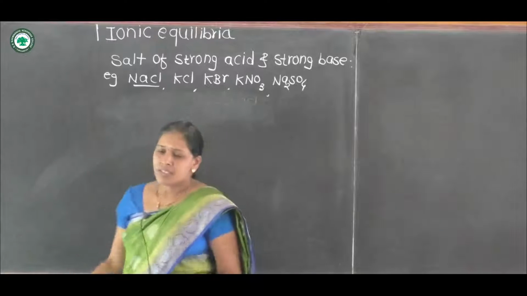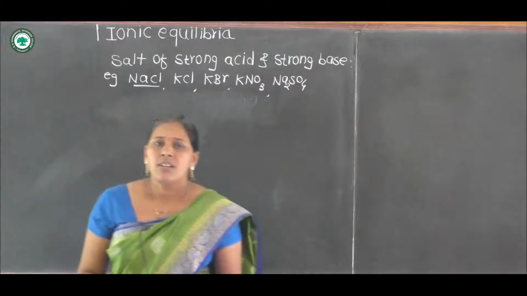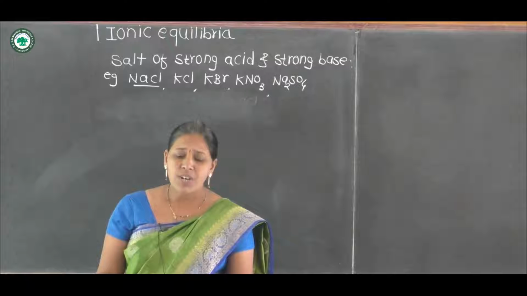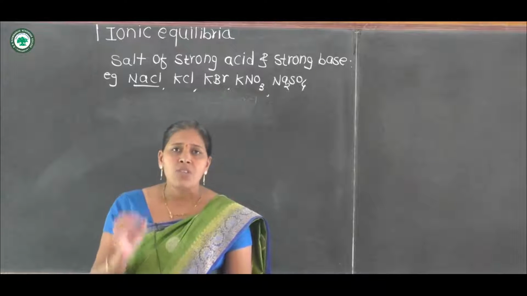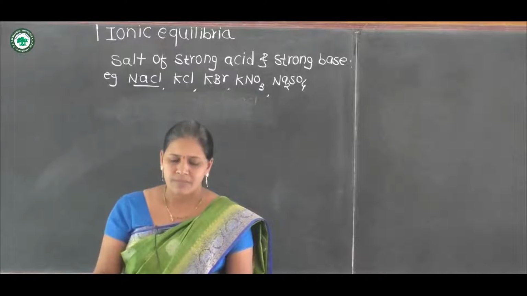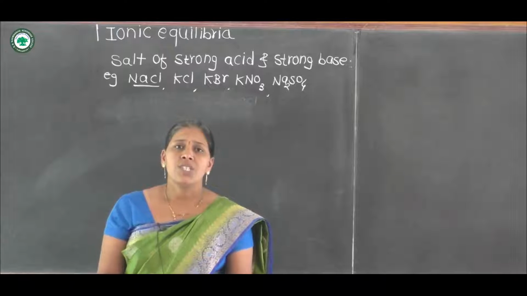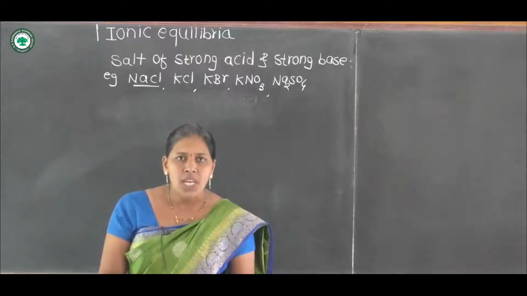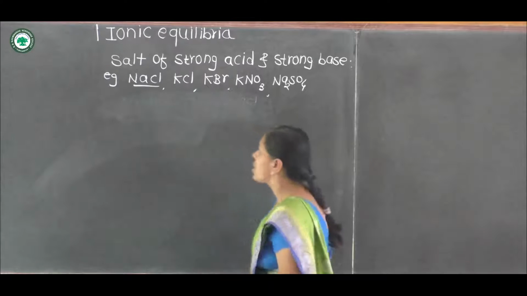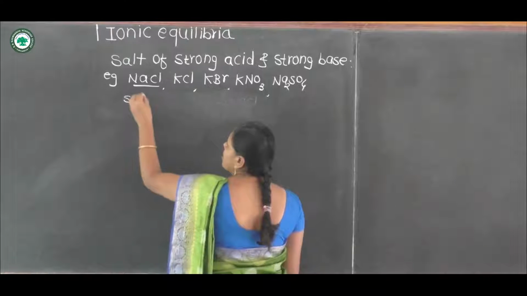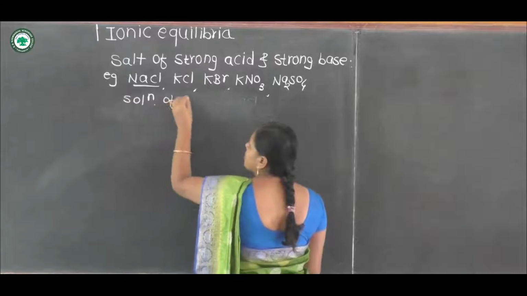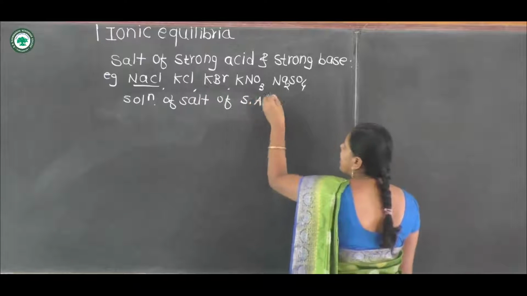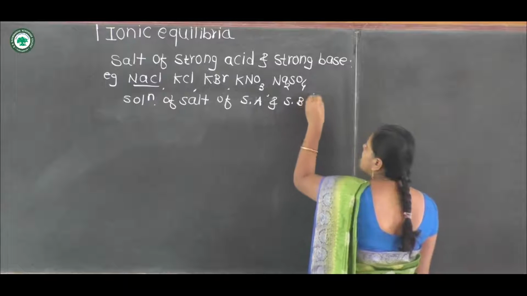Many times on this point, an MCQ, multiple choice question, will be asked: which of the following is the salt of strong acid and strong base? Another important thing in this point: the solution of a salt of strong acid and strong base is always neutral.